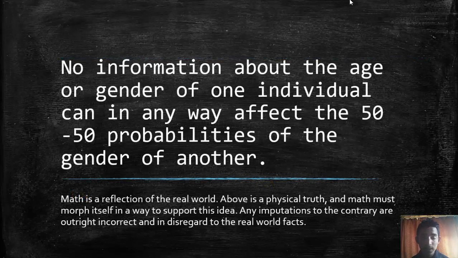Finally, we come to the key idea which fuels this entire thought process: that no information about the age or the gender of one individual can in any way affect the 50-50 probabilities of the gender of another. And math has to conform to this, no matter what. There will always be a 50-50 probability of genders.